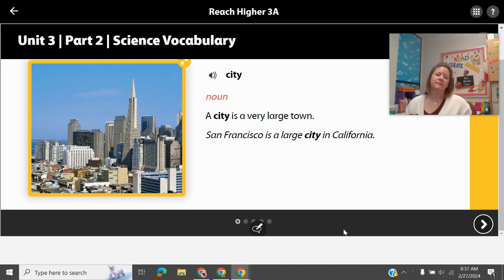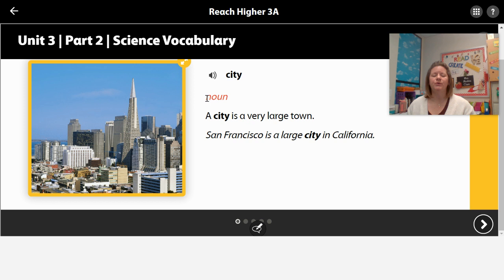But anyway, welcome to Unit 3, Part 2, Science Vocabulary. So in Unit 3, we are talking about the world and the environment and different types of environments and habitats and all of that that's in the world. Last week we talked a lot about plants and life cycles, and this is just continuing that environmental end of things. As I read through the definitions and give the example sentences, you are going to fill in the information in your packets.